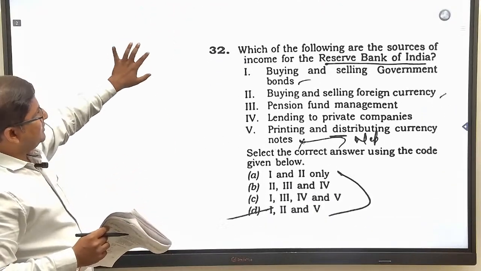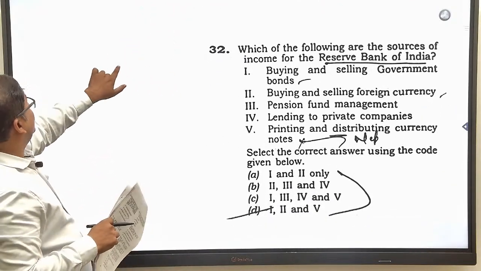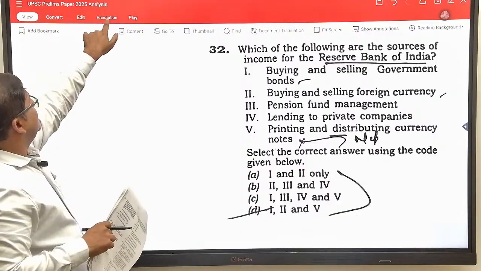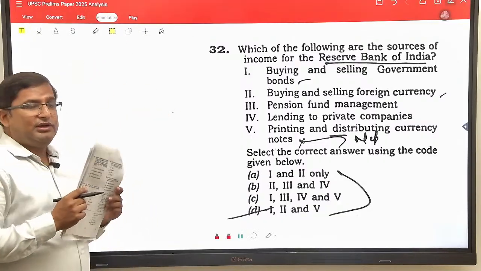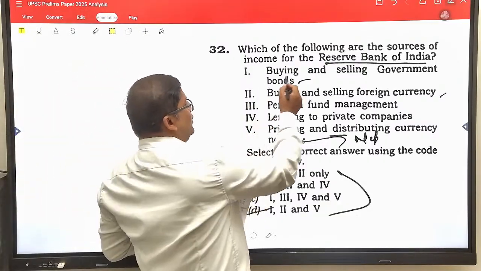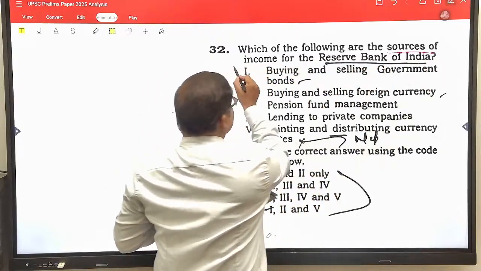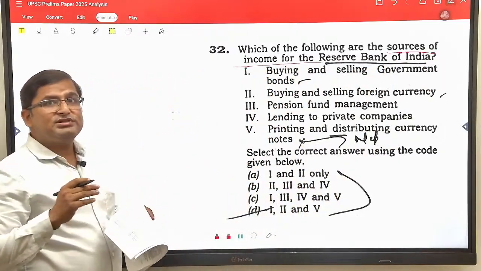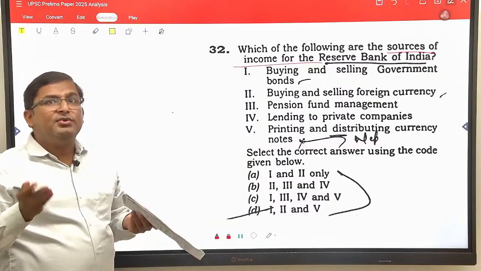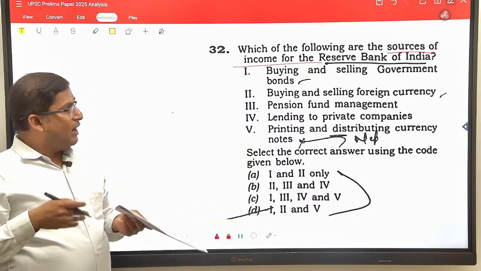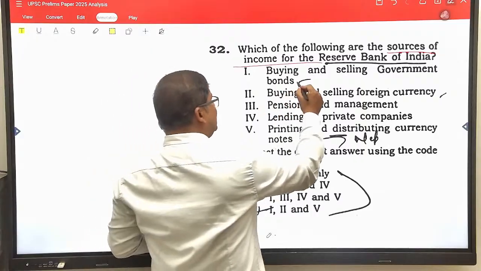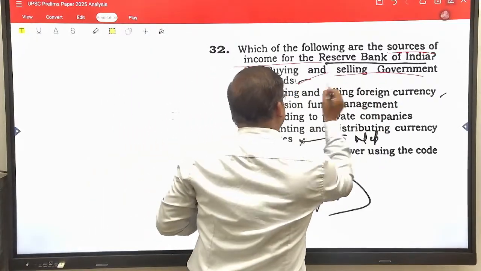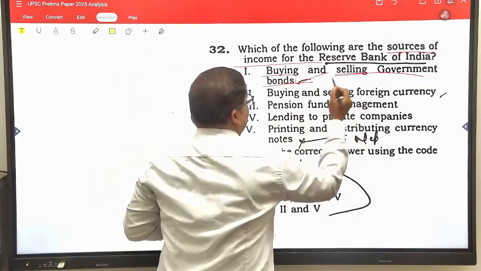They have asked regarding the RBI. See, RBI is very important for UPSC. They generally ask question from RBI also. They have asked, what are the sources of income for the RBI? Means from where RBI earn money. So RBI earn money by selling government bond and buying government bond.